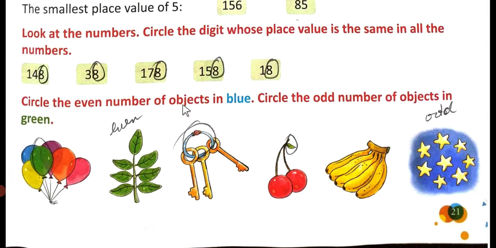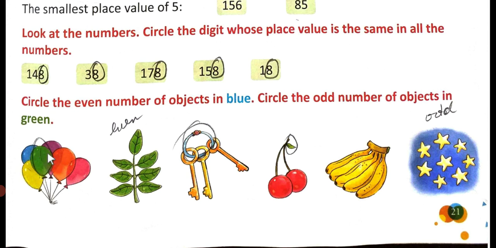Circle the even number of objects in blue. Circle the odd number of objects in green. So here, students, you can see so many green things. How many green things can you see? Let me see.